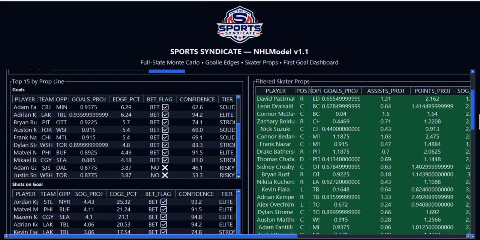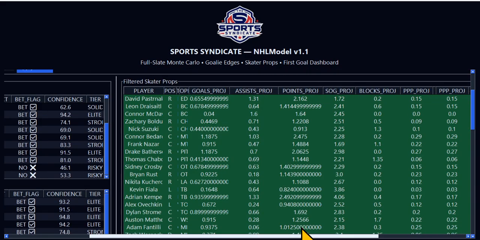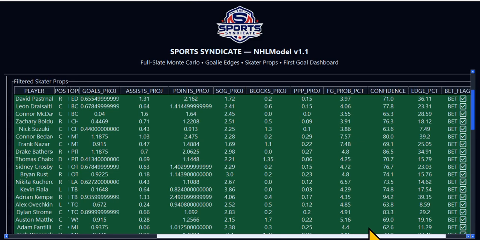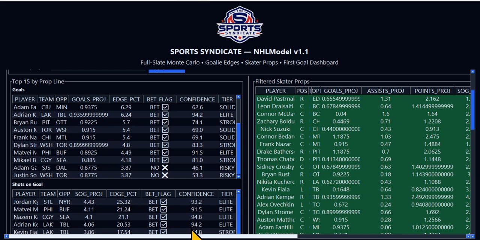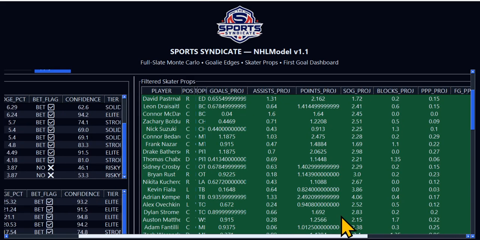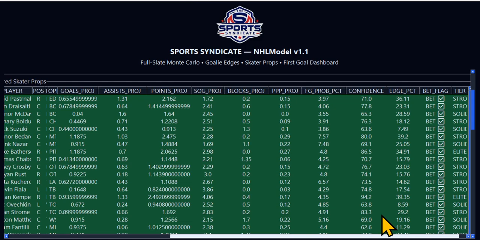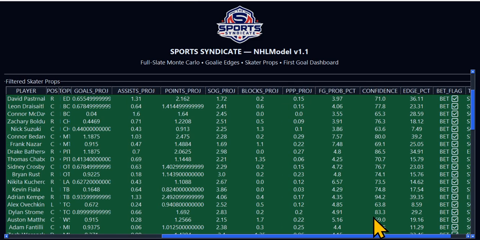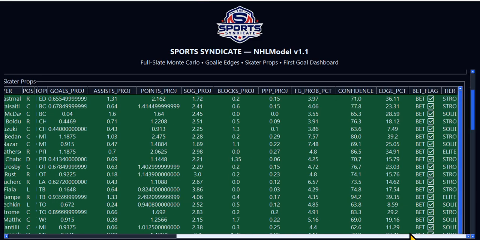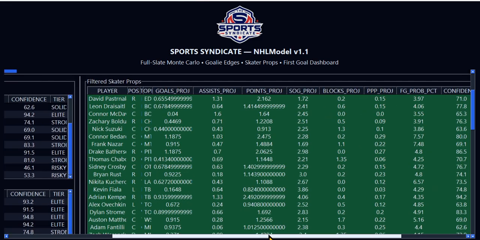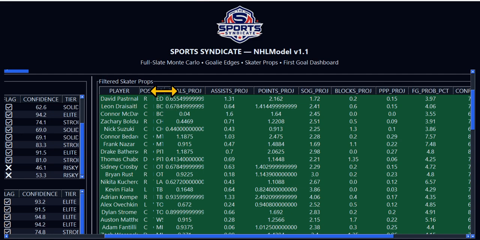Now what I did with this is I changed the logic also. If you scroll down to the right, now we have a complete full table. This is a table of its own. This is a top 15 table on the left. I changed it to top 15 from top 10. And to the right, this is its own basic table. This is telling us the confidence level, the edge percentage that we have, if it's a bet flag, yes or no. And scrolling down further, if the tier is a solid tier, an elite tier, strong tier, or a weak tier. So all these guys here pass every threshold and they belong in the top of the list.